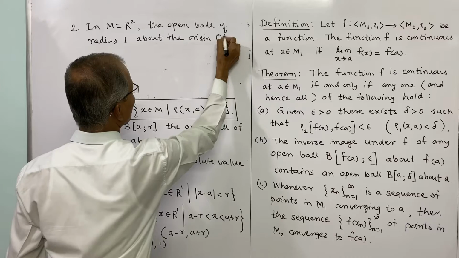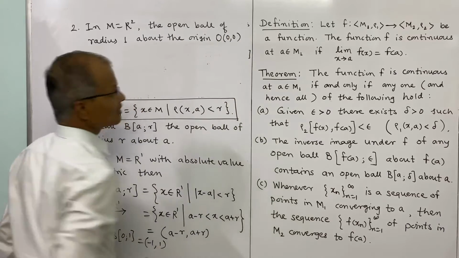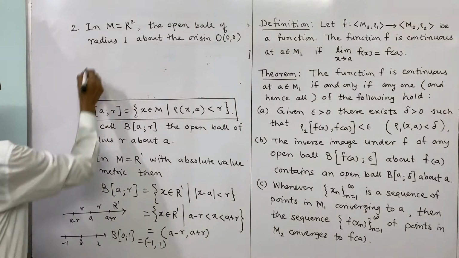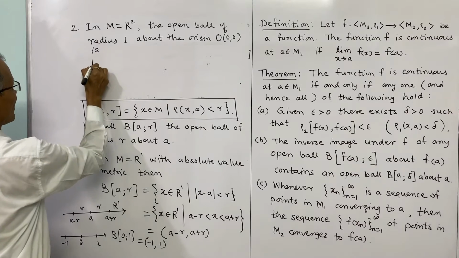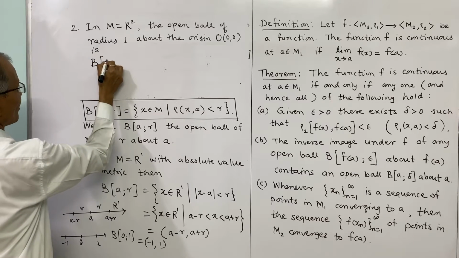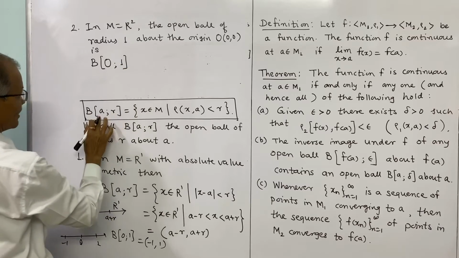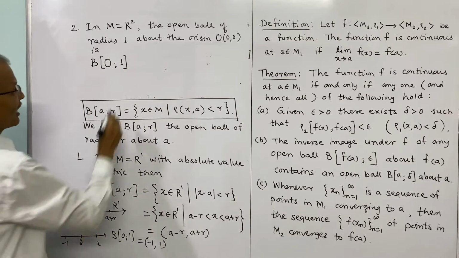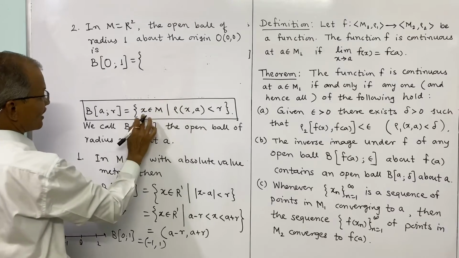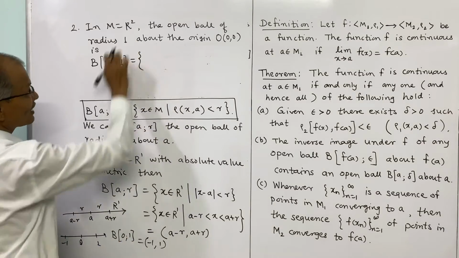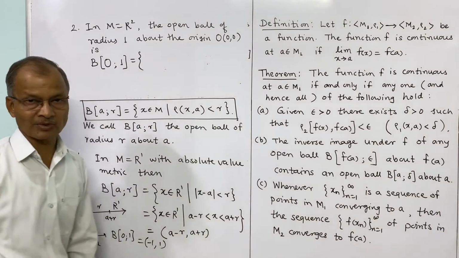The origin O, having coordinates (0, 0), is the center. The open ball around the origin O of radius 1 is the set of x belonging to M, but we are considering R2, therefore that must be an ordered pair.